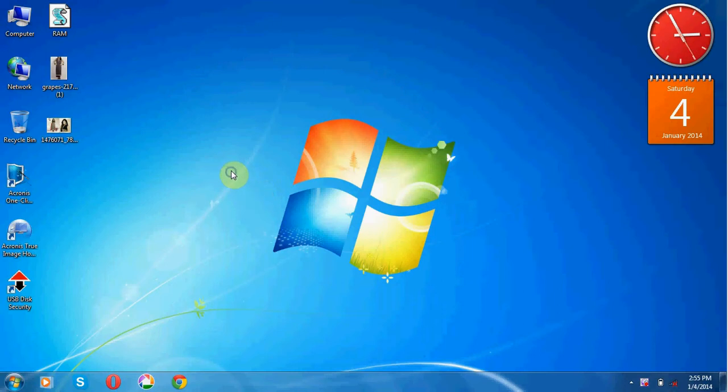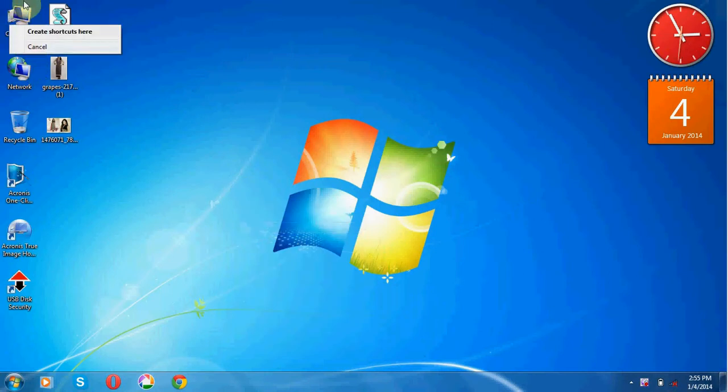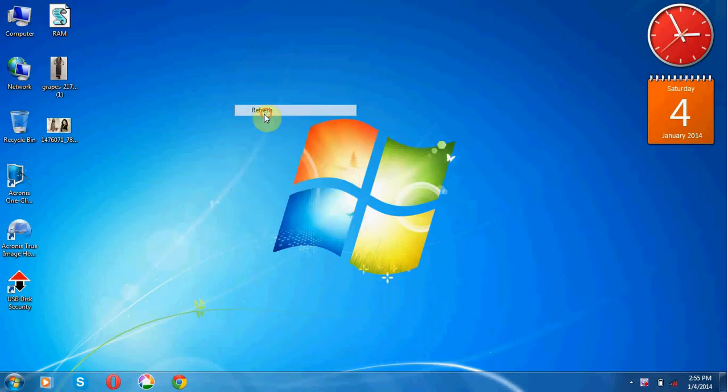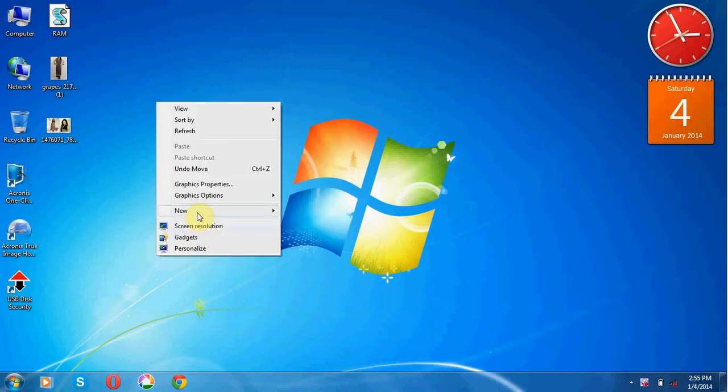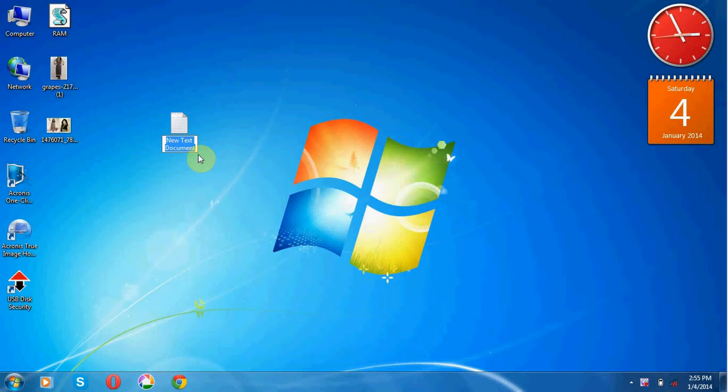Hello guys, today I will show you how to add more RAM. Now you can see on the properties of my computer, but this RAM can be added, so you can add this RAM by your notepad. So let's go to create new text document and